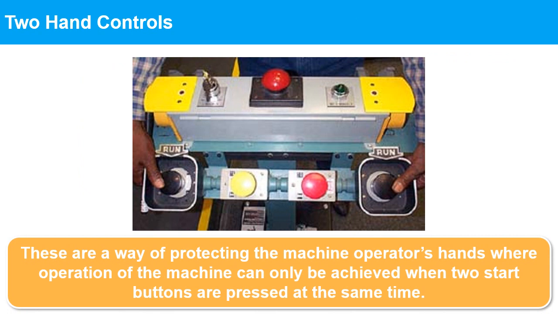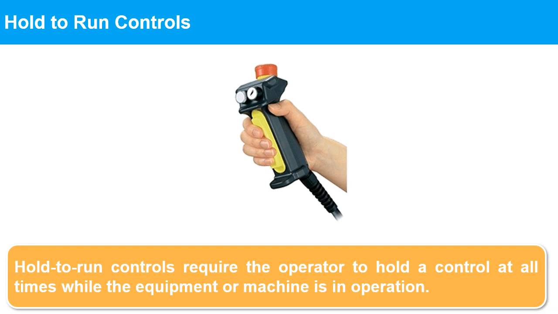Two-hand controls. These are a way of protecting the machine operator's hands, where operation of the machine can only be achieved when two start buttons are pressed at the same time. For example, two-hand controls on a clicker press. The operator is at risk of crushing injury if the press operates when their hand is between the top and bottom plates. Hold to run controls. Hold to run controls require the operator to hold a control at all times while the equipment or machine is in operation.